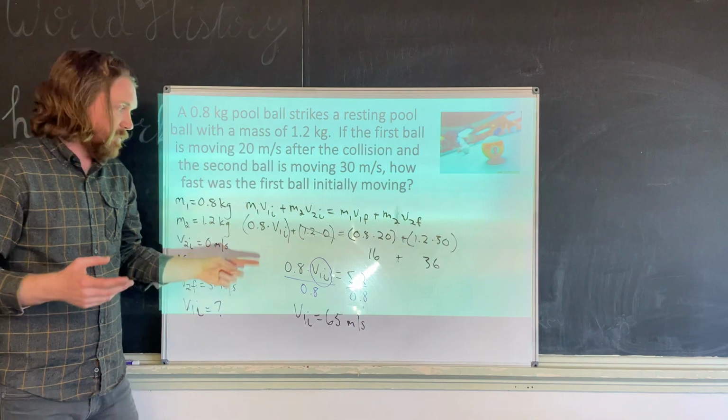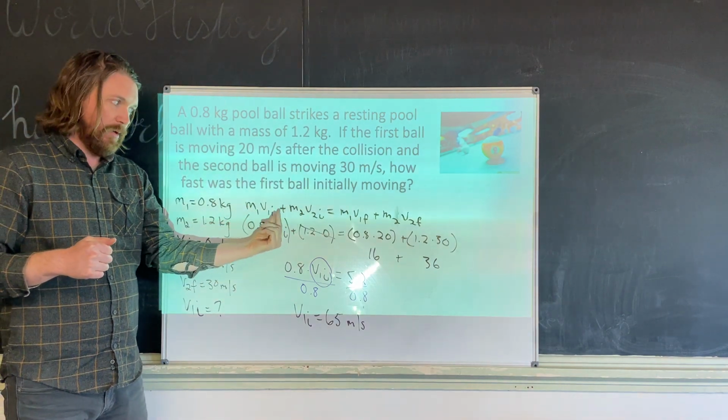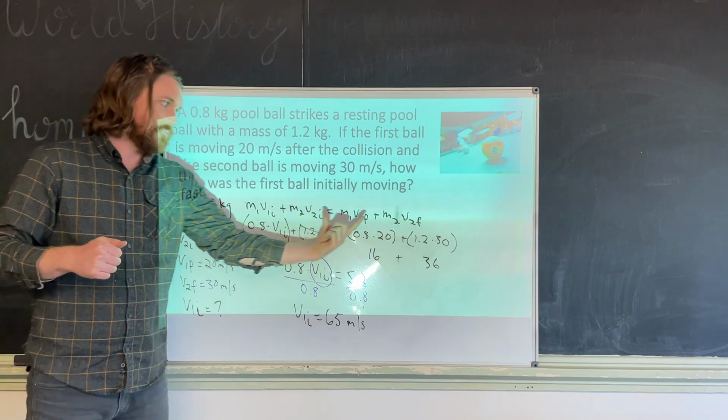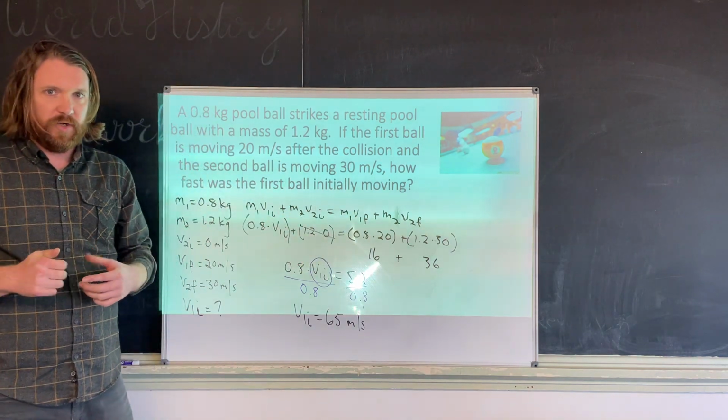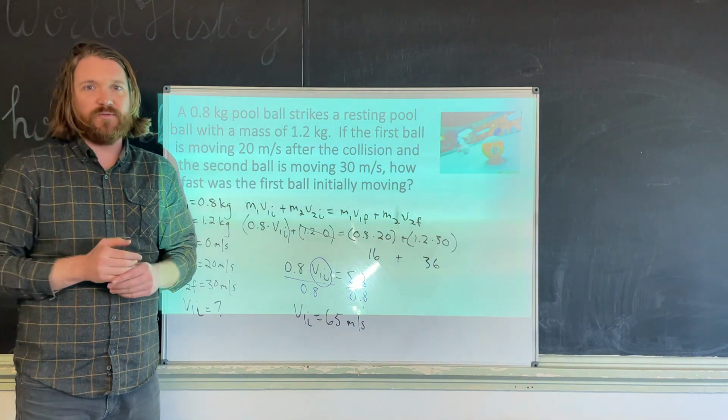How do you find momentum? You multiply the mass of the object times its velocity. You just add them up. The thing that changes are the velocities. All right, guys, this is step number one in collisions. We're going to keep taking this forward.